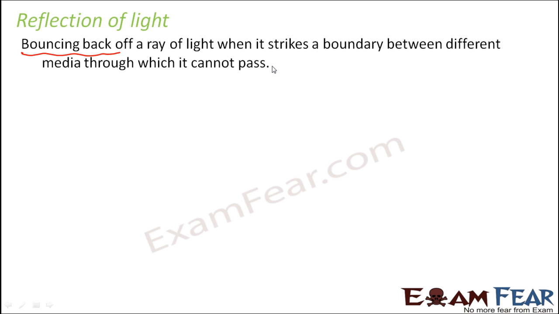Now when that ray of light is falling on some other object, some other surface through which it cannot go further, which doesn't allow the light rays to go further, what happens? It bounces back from that surface, and that bouncing back is known as reflection. Just now in the previous example, you saw the example of the playing card. As long as we provided the holes, light was passing through them. But when instead of the hole you place the playing card, that doesn't allow light. So what happens? Light bounces back.